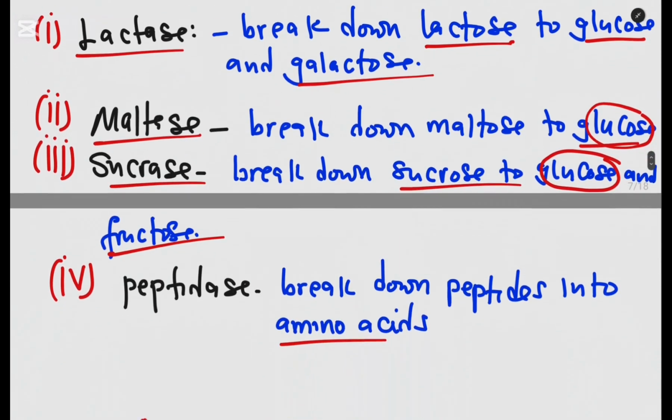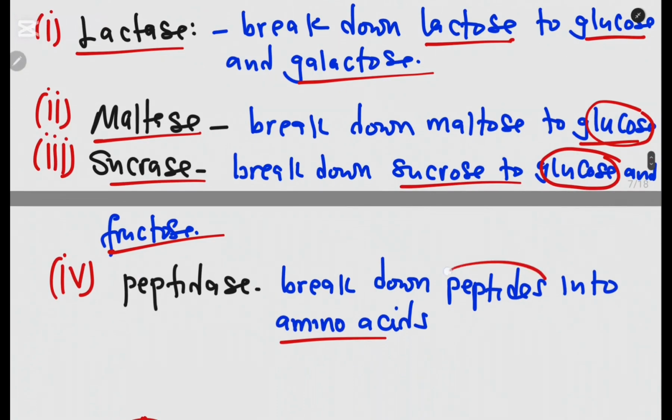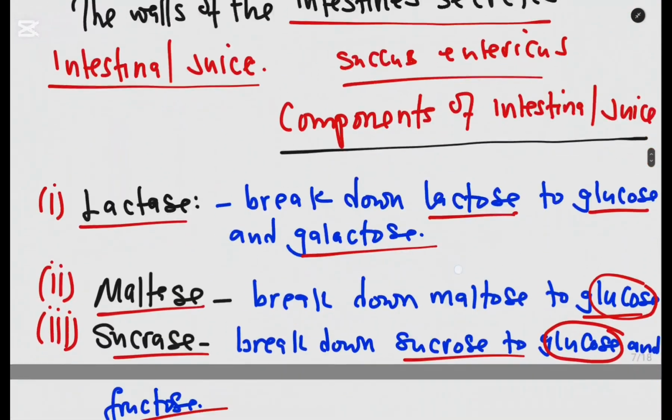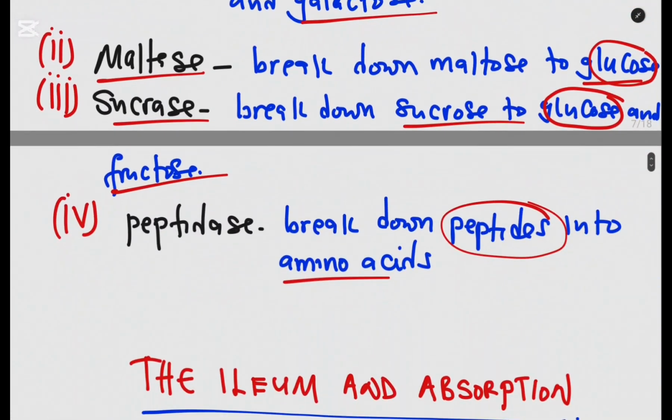Then peptidase breaks down peptides into amino acids. As you are aware, in the duodenum we have trypsin that breaks down proteins to peptides. So here the peptides are broken down to amino acids. Amino acids are the end product of digestion of proteins. Take note of that. So amino acids are the final product, and digestion has ended here.